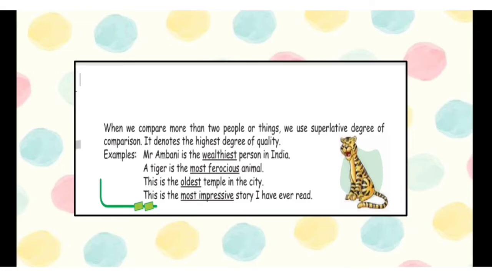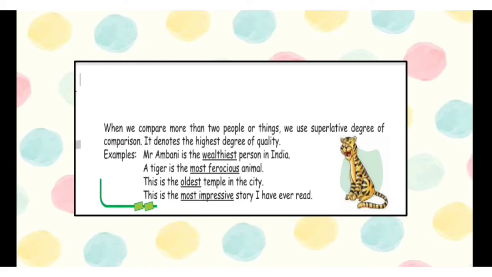Examples: Mr. Ambani is the wealthiest person in India. A tiger is the most ferocious animal. This is the oldest temple in the city. This is the most impressive story I have ever read.